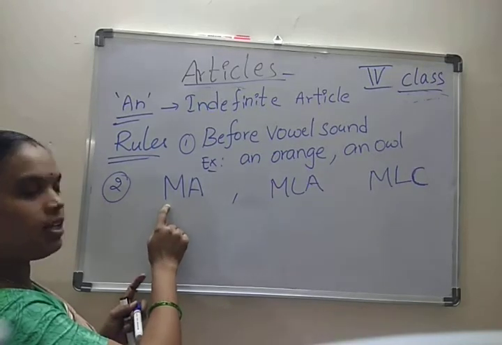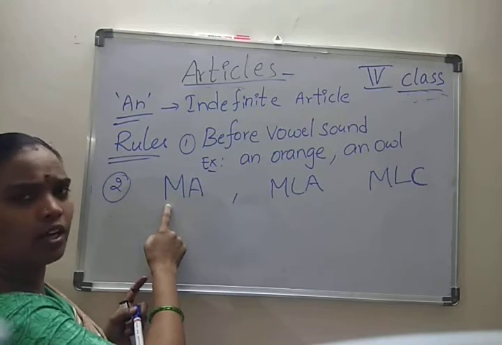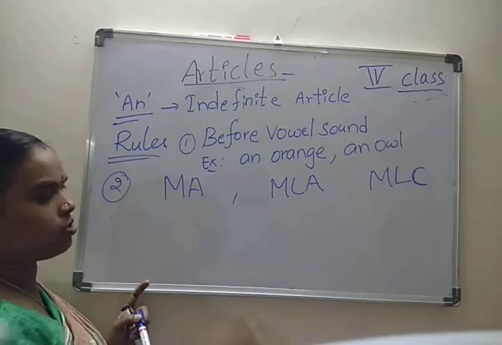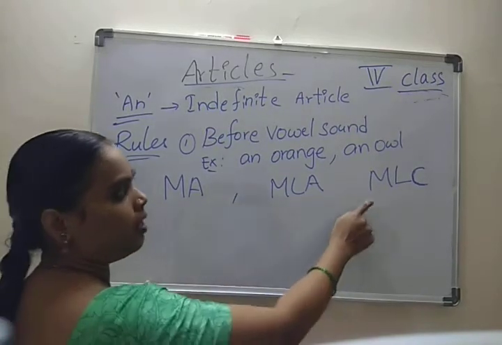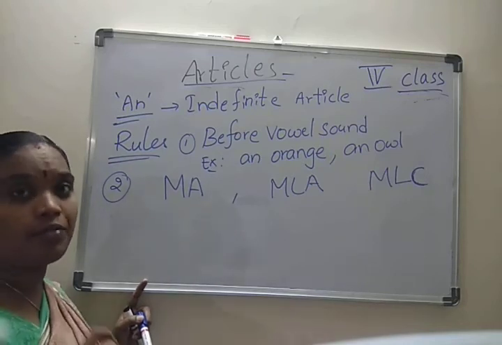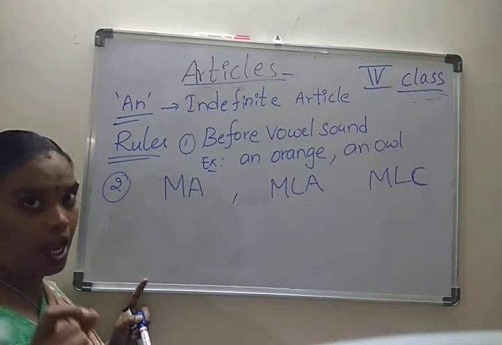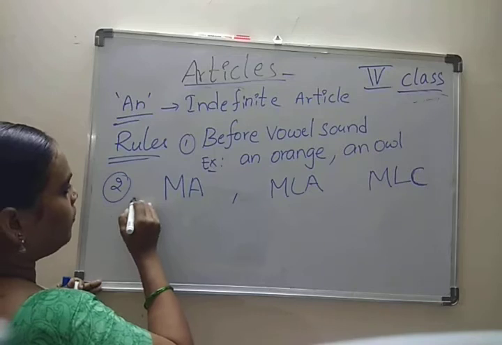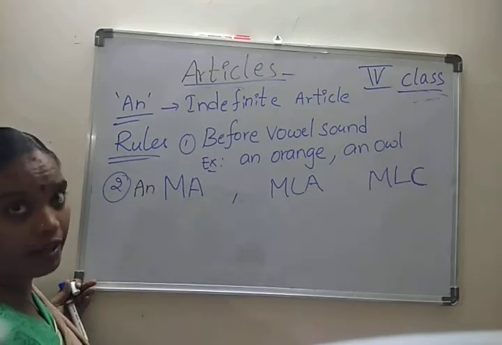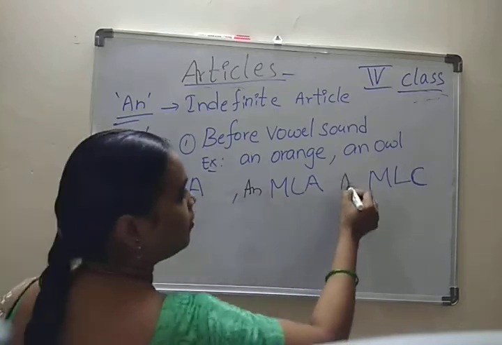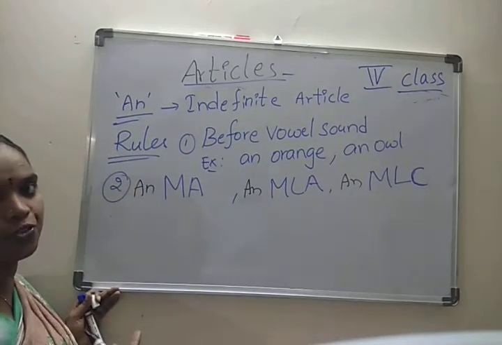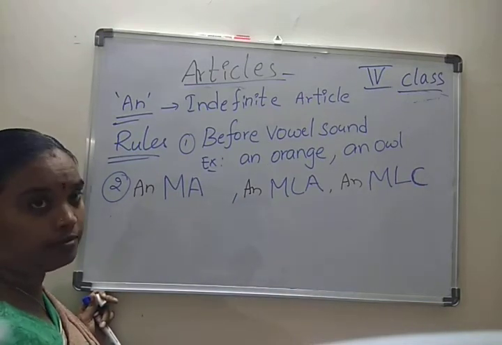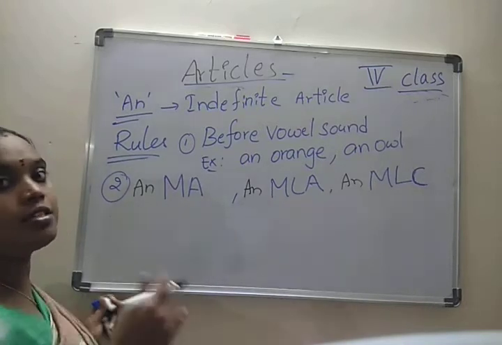These start with consonants only. M is a consonant, yes or no? Because A, E, I, O, U are the only vowels, the rest are all consonants. M, A, N, M, L, all consonants. But these are abbreviations: M, L, A. So we have to say an: an MA, an MLA, an MLC. We have to use an before that M. He was an MLC. These are abbreviations.